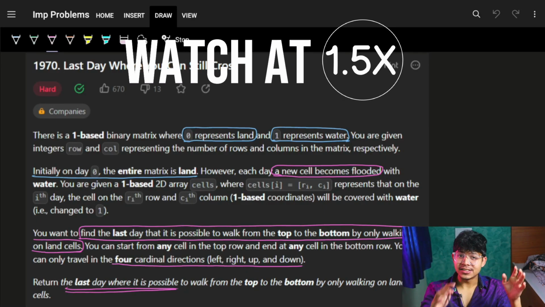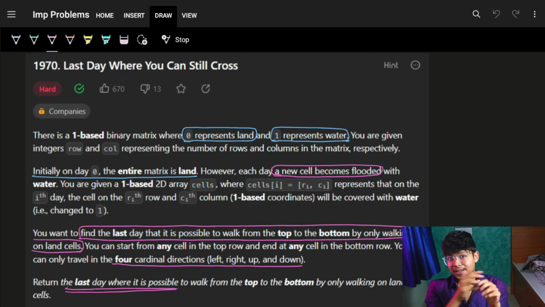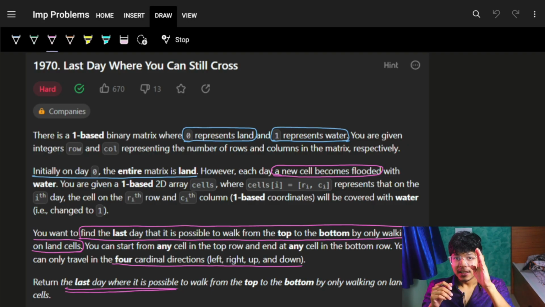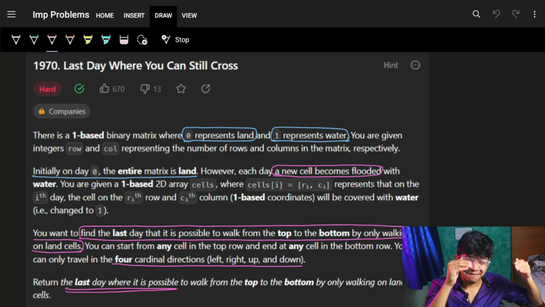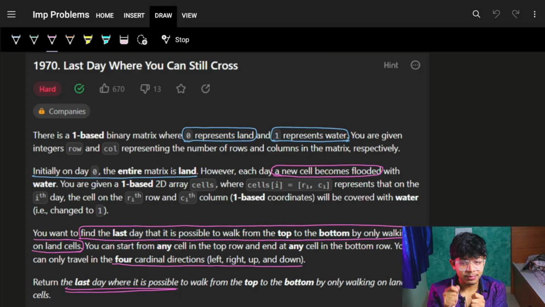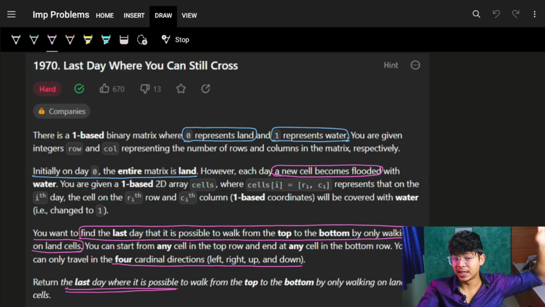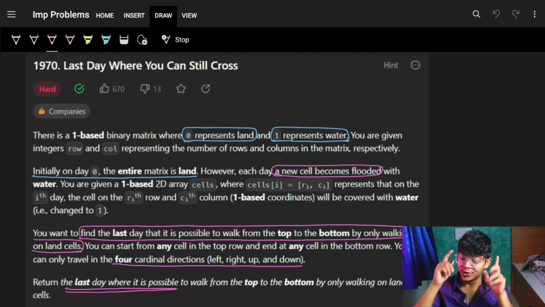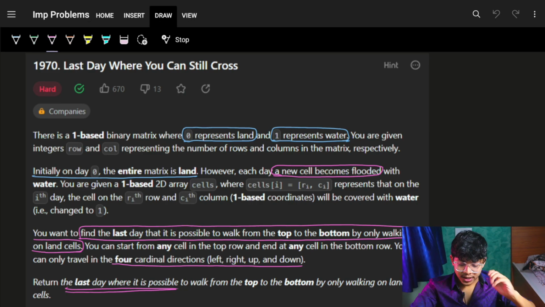And although this problem is marked as hard, if you have been watching our videos, you will just have to try it. It's very easy. It's going to use binary search and BFS, and in short, the intuition is very easy, and you should still be able to apply it. So please try it by yourself if you have been watching and understanding our videos regularly. If not, then you are missing something in the old videos, or you're not taking notes and such. Cool. Let's quickly jump to the problem.